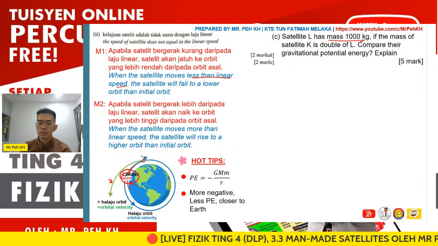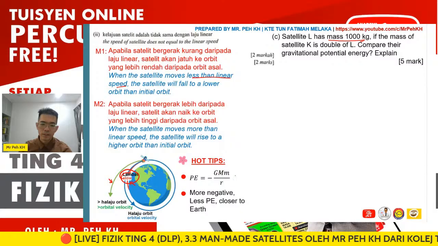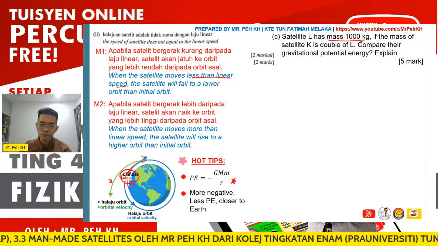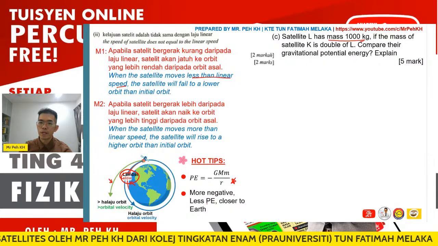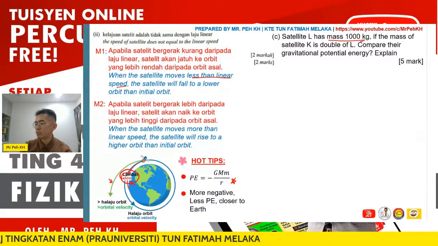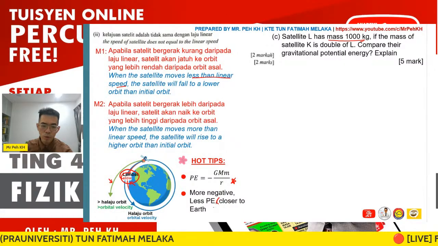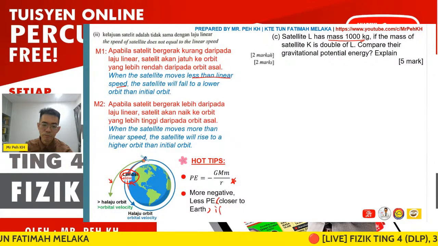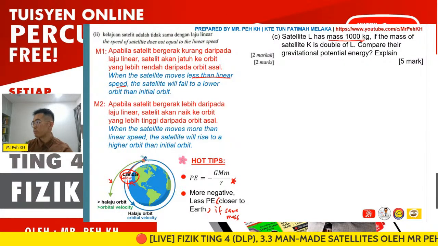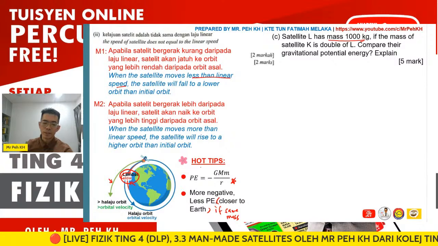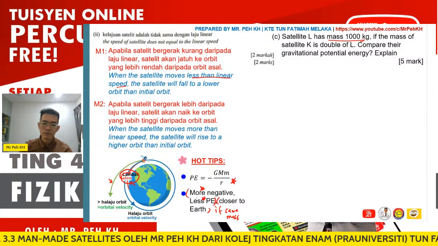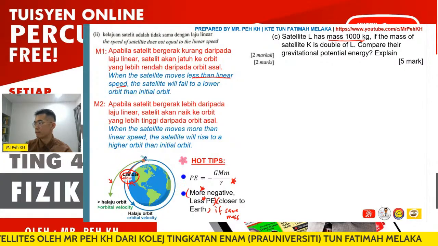The formula is GMm over R. If you get a more negative value, the gravitational potential energy is smaller and closer. But that comparison of closeness is only if both have the same mass. If they have different masses, it will be different. However, the negative sign of PE is still valid, but closer here depends on the mass also.